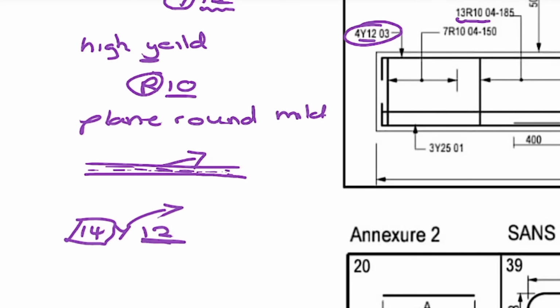So that's what it means. Similarly, if you have 10R20, this just means, ladies and gentlemen, that you have 10 of the plain round mild steel bars, and the diameter of each is 20 millimeters.